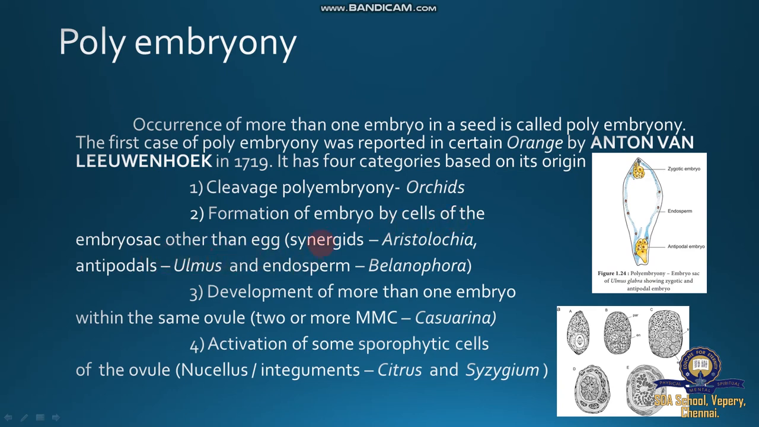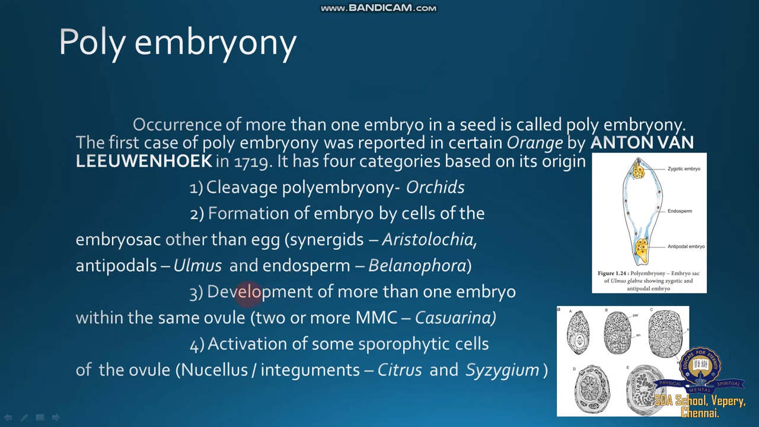Then, formation of an embryo by cells of the embryo sac other than the egg. So usually synergids, antipodals, and endosperm are responsible for development of an embryo. Synergids in Aristolochia, antipodal cells producing embryos in Ulmus, and endospermous embryos developing in Balanophora. This is formation of an embryo by cells of the embryo sac other than the egg: synergids, antipodals, endosperm responsible for developing embryos.